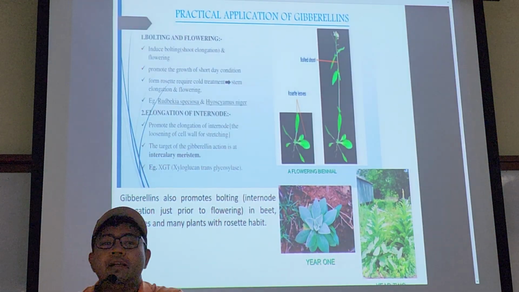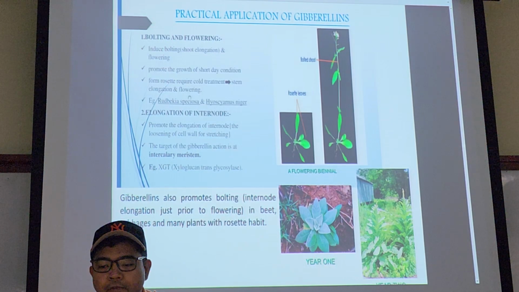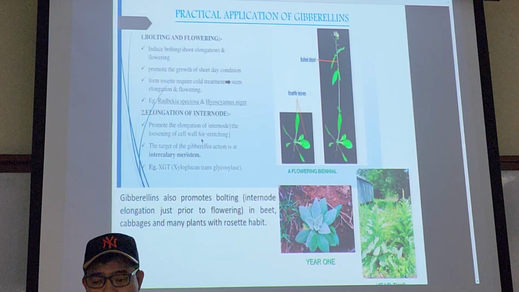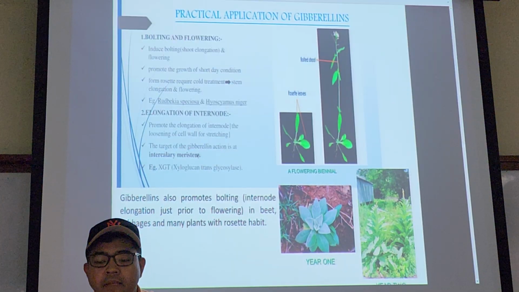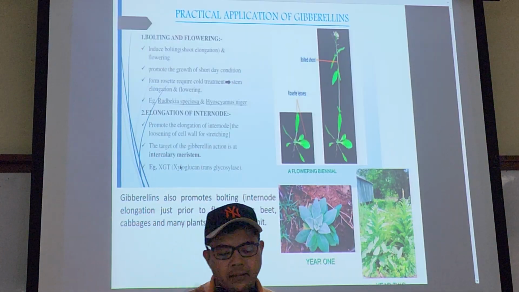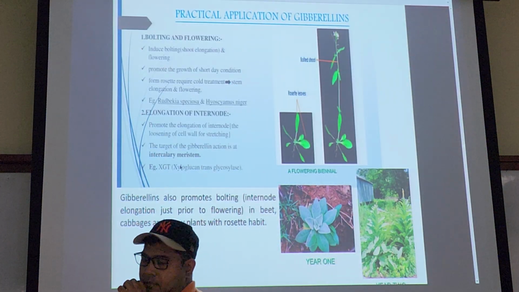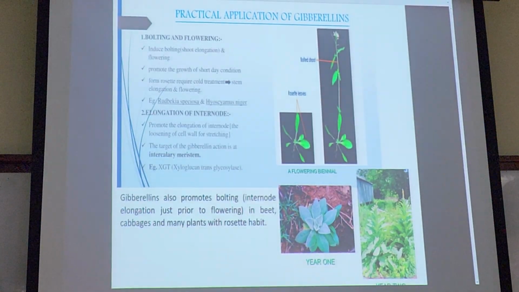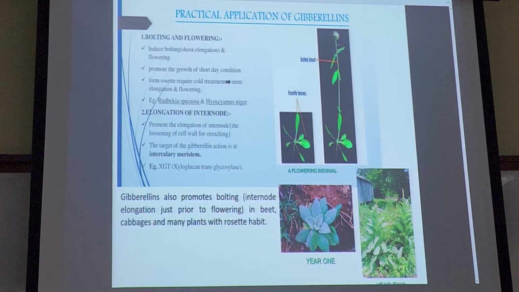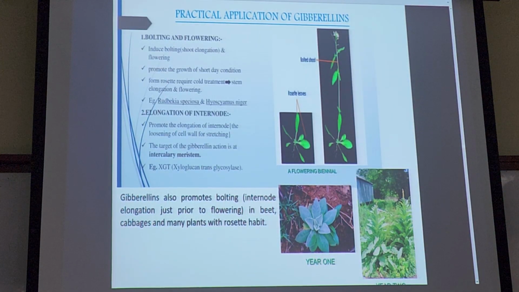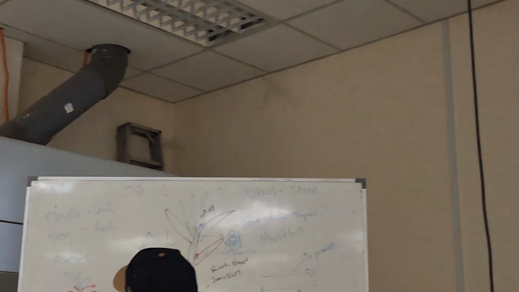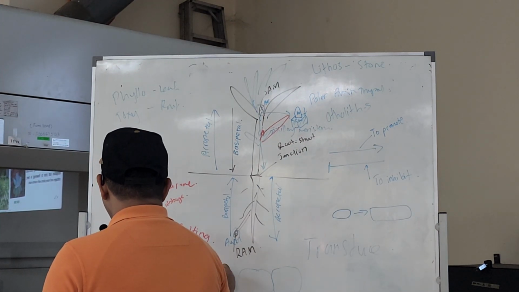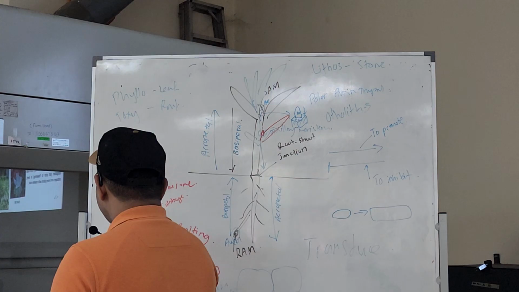Okay, so come to the practical application of gibberellin. So you got your bolting and flowering. So this is important, okay? Elongation of the internode. The target of gibberellin action is at this. You learn another type of meristem, intercalary meristem. This is usually at the stem. Axillary meristem is at the side of the branch, right? Intercalary meristem, for example in rice, is usually this part of the stem in here.